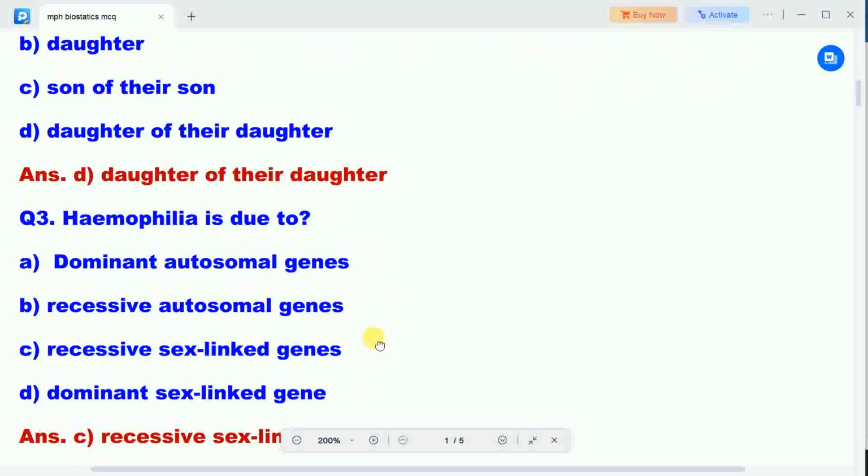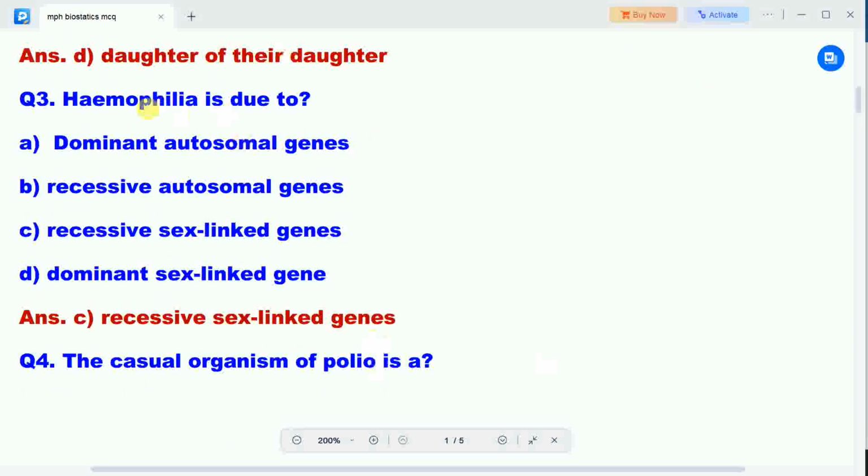Next question is, hemophilia is due to. Options are dominant autosomal genes, recessive autosomal genes, recessive sex-linked genes, dominant sex-linked gene. Correct answer is recessive sex-linked genes. So hemophilia is due to recessive sex-linked genes. So the reason of hemophilia is recessive sex-linked genes.